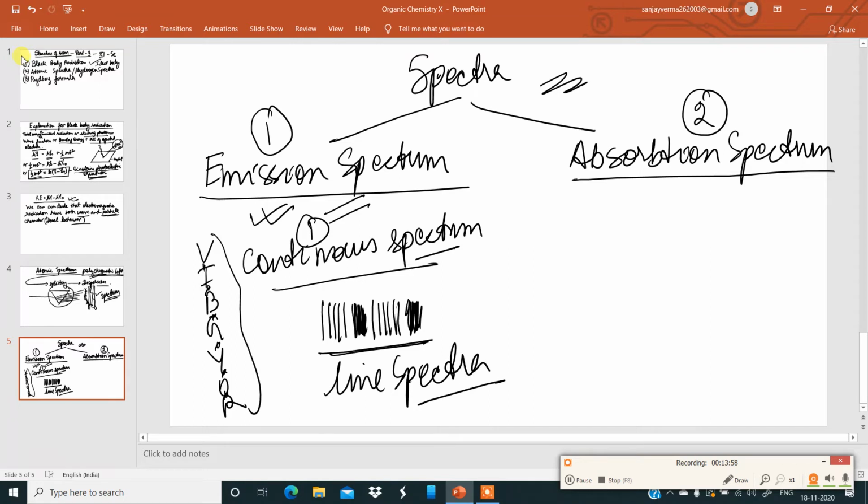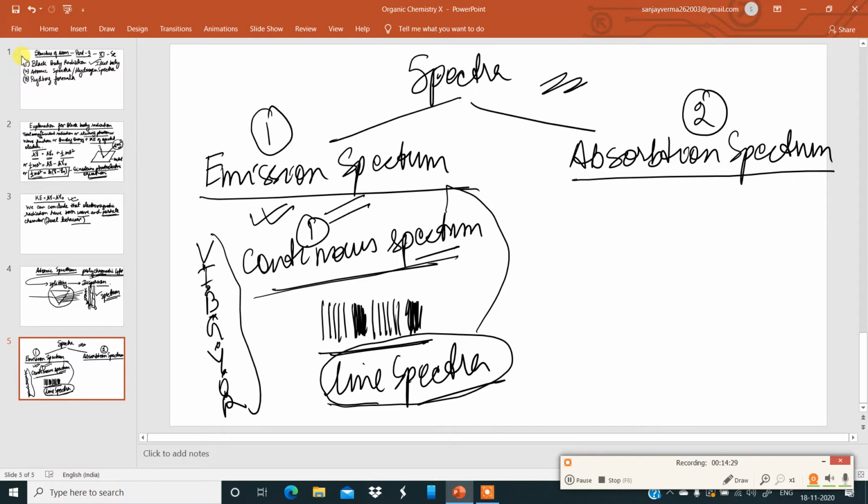So under emission spectrum, there are two types. One is continuous spectra, another one is line spectra. This line spectra is also called emission spectrum because it is a part of emission spectrum. Now, for example, sodium always gives two yellow lines corresponding to 5890 angstrom and 5896 angstrom.